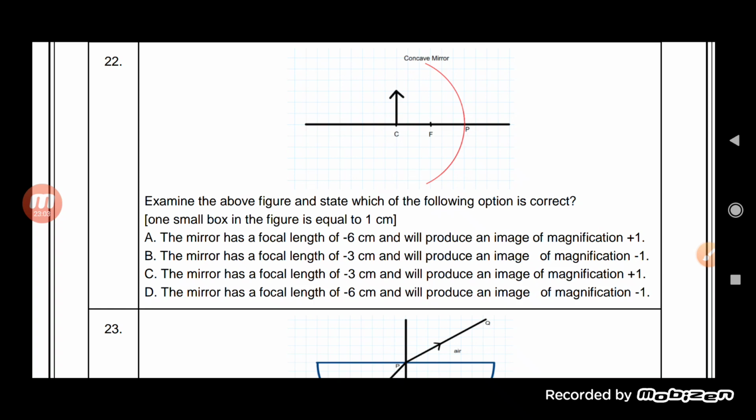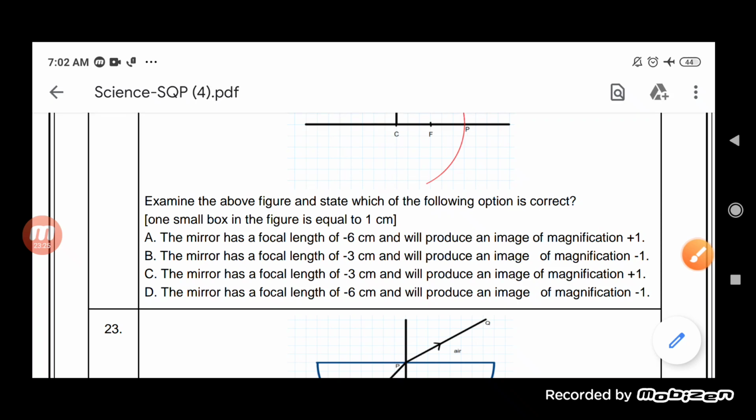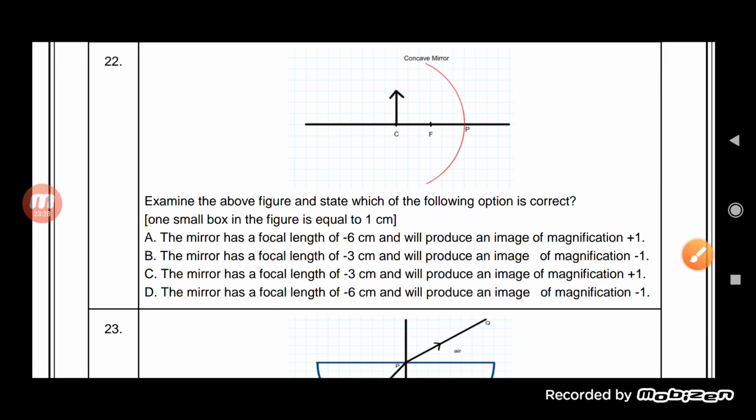So let us see which one is the correct option. The mirror has a focal length of minus 3 centimeter and will produce an image of magnification minus 1. This is the correct option, students. The reason is that the distance from the object to the center of curvature is 6 centimeter, so the focal length will be minus 3 centimeter. And obviously it will produce an image of magnification minus 1. So focal length minus 3 centimeter and image magnification minus 1.